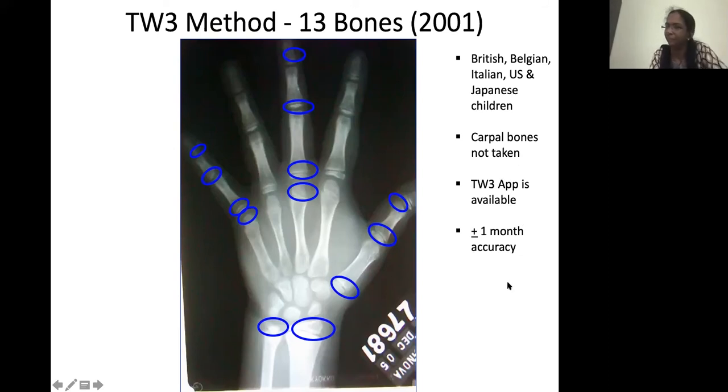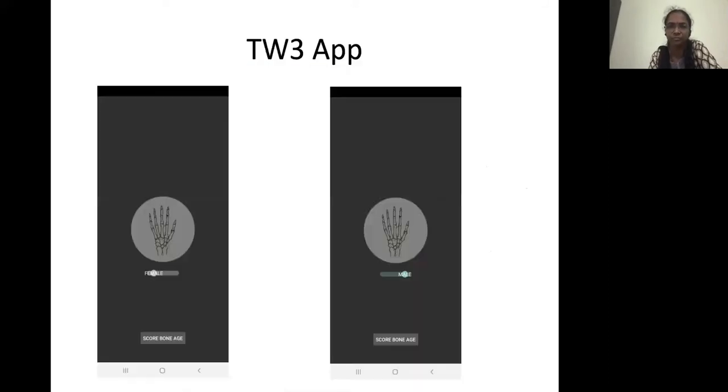It is available in the Play Store, but it's a paid app. So we can provide this app to everybody if anybody needs this application. This has an accuracy of plus or minus 1 month. This is the TW3 app